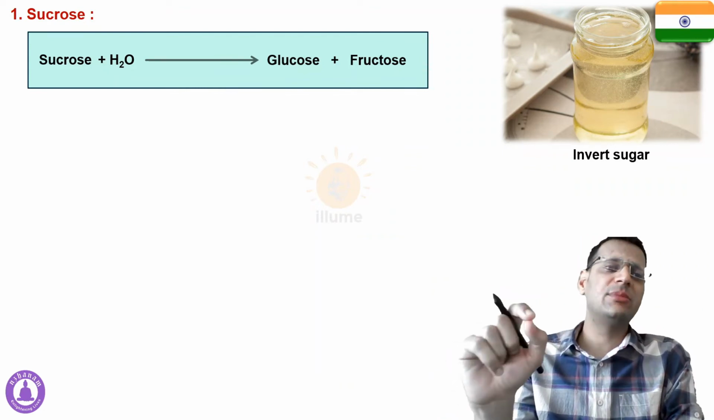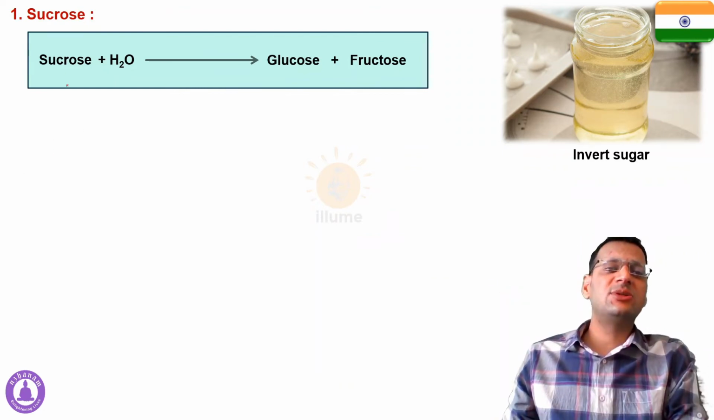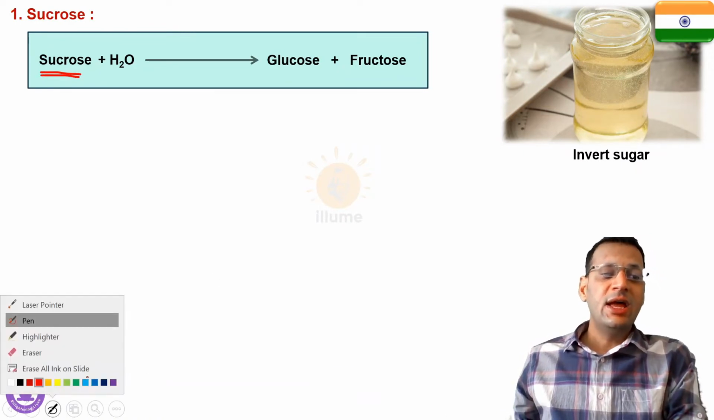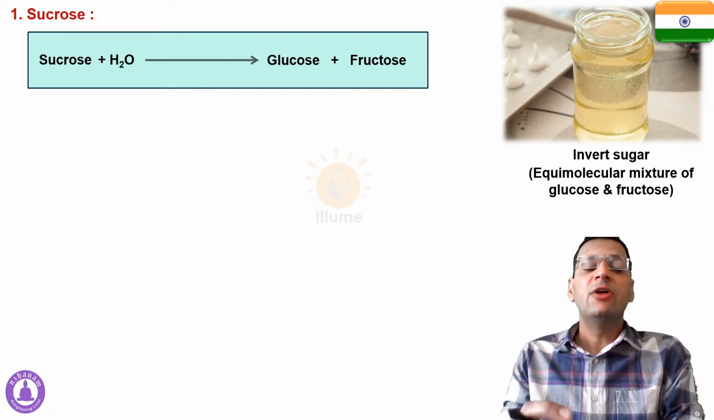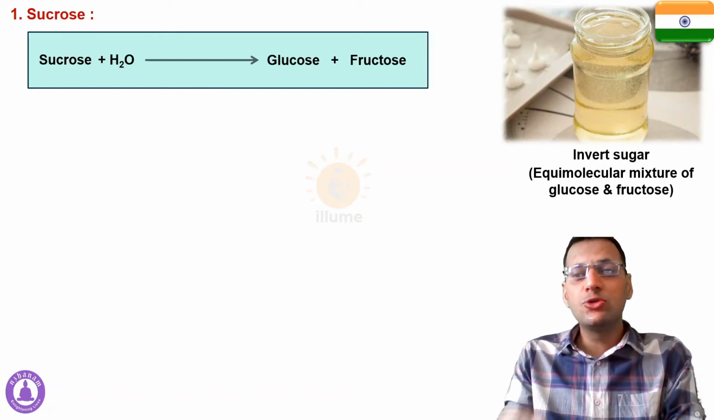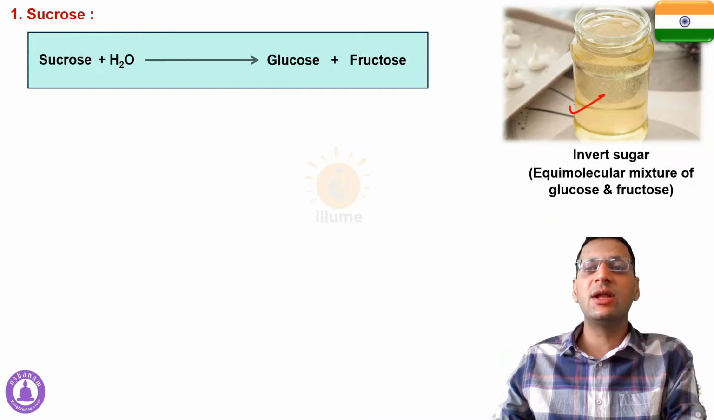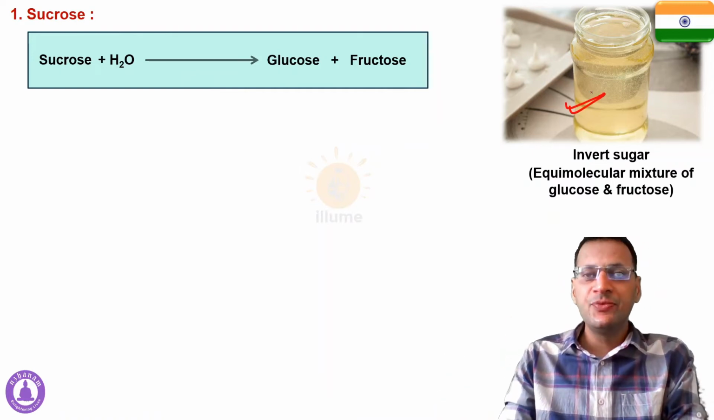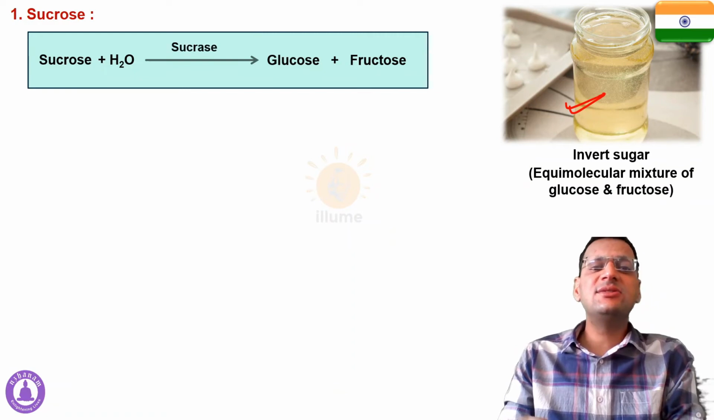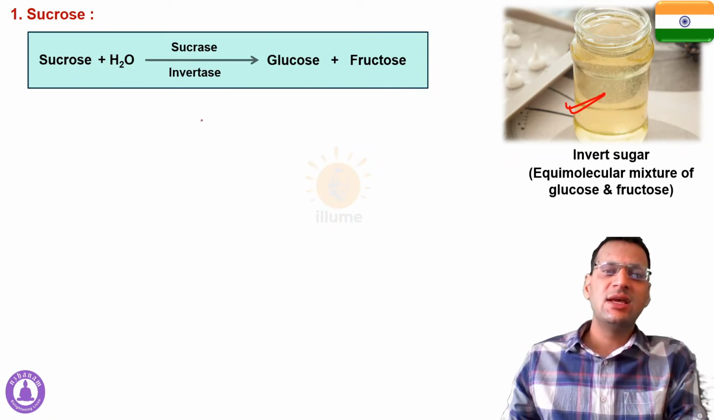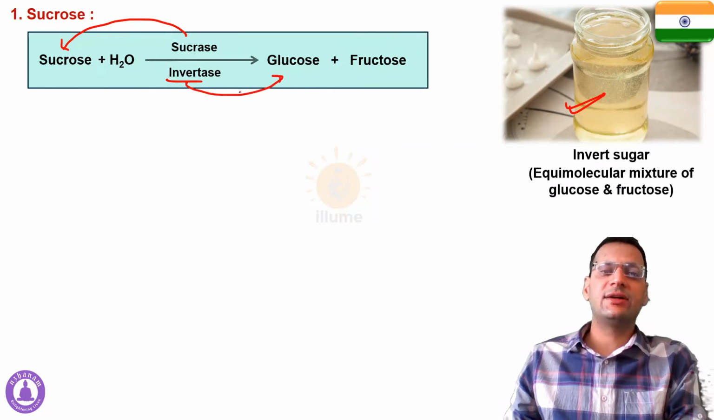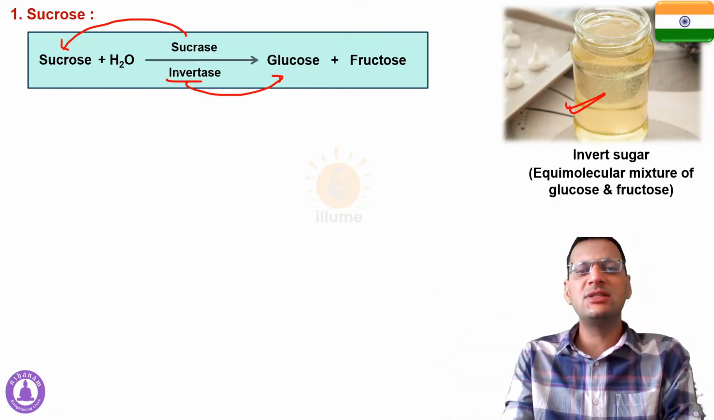There is a big confusion amongst the students. Most of the students think that sucrose is the invert sugar. No, sucrose is not called as the invert sugar. Invert sugar is basically the equimolecular mixture of glucose and fructose which is formed by the hydrolysis of sucrose. So this is invert sugar, and sucrose is not the invert sugar. The enzyme that catalyzes this reaction is sucrase, and it is also called as invertase. Sucrase is based on the name of the substrate, and invertase is based on the name of the product, because it forms the invert sugar, that is glucose plus fructose.